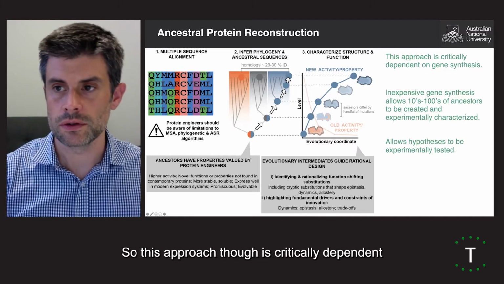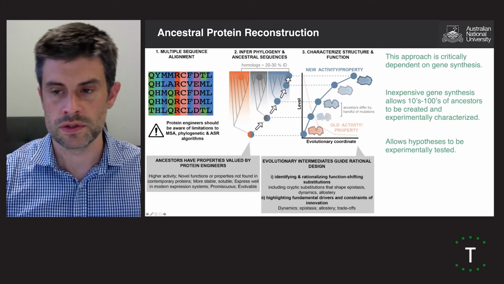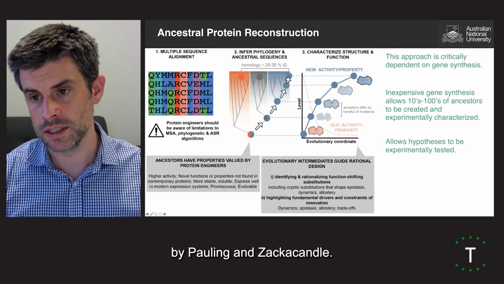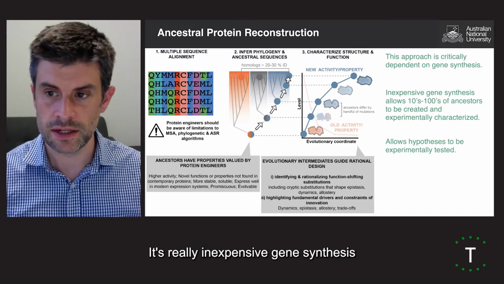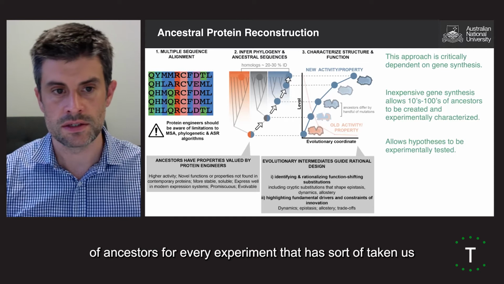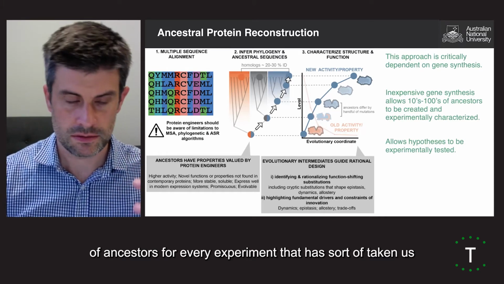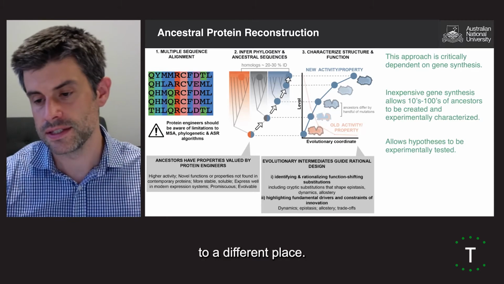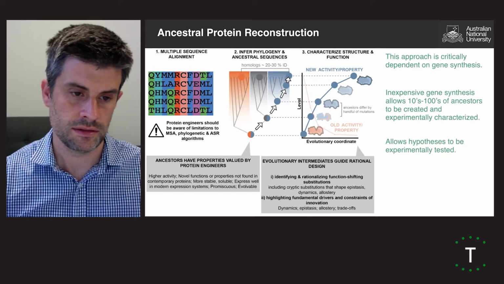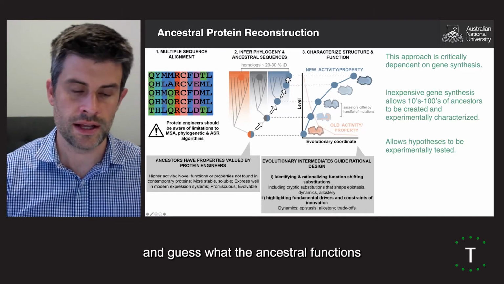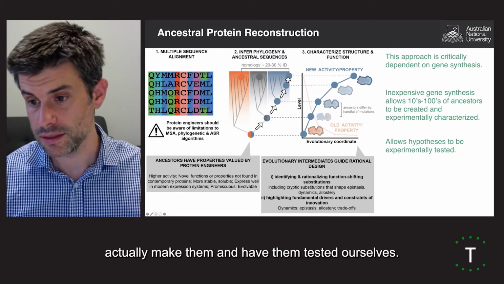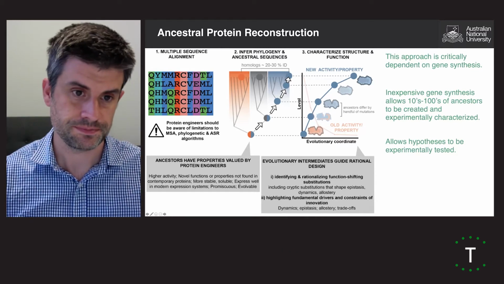This approach is critically dependent on gene synthesis. Although it was first postulated decades ago by Pauling and Zuckerkandl, it's really inexpensive gene synthesis, which allows us to test tens to hundreds of ancestors for every experiment, that has taken this to a different place. Rather than having to hypothesize and guess what the ancestral functions of these proteins might have been, we can now actually make them and have them tested ourselves.